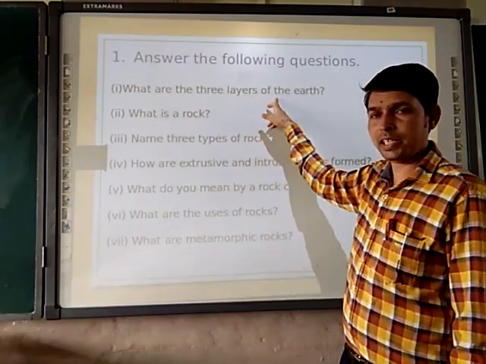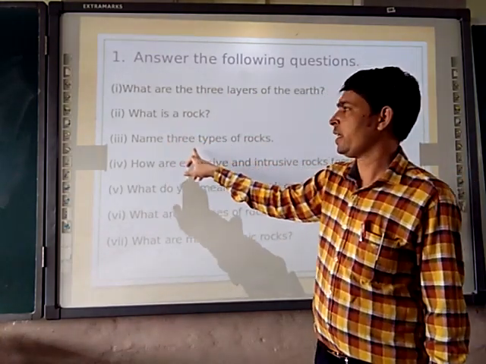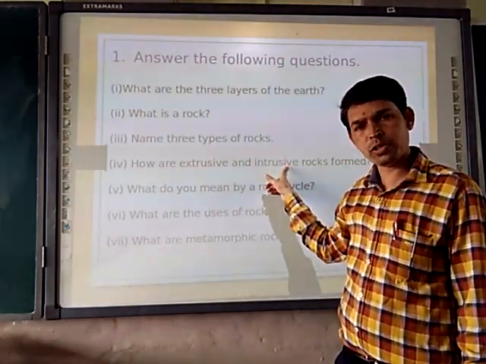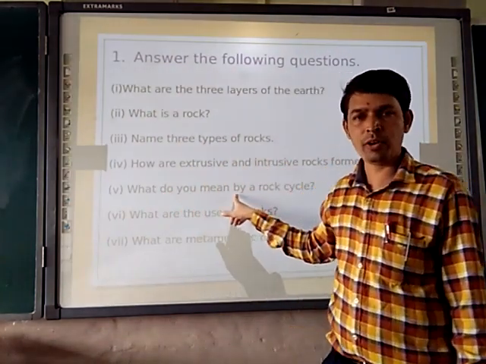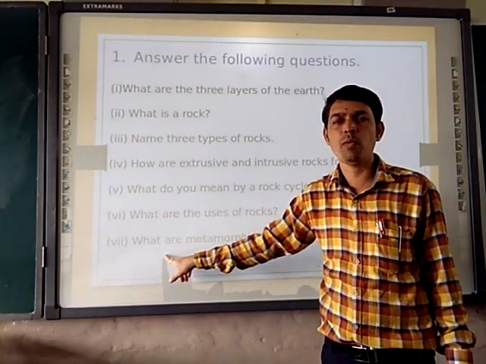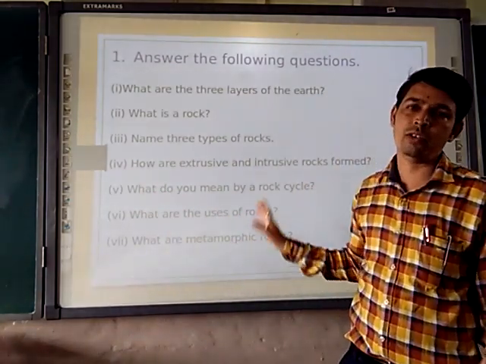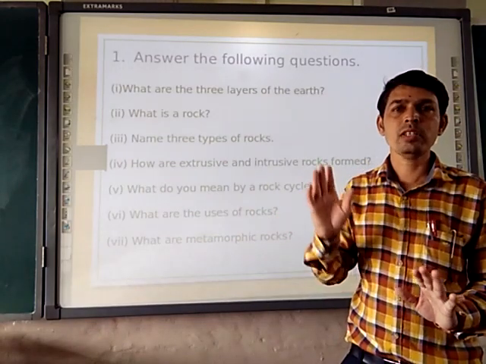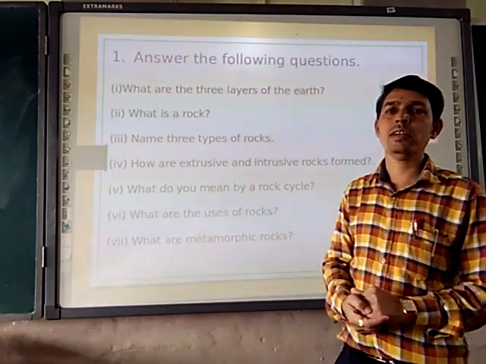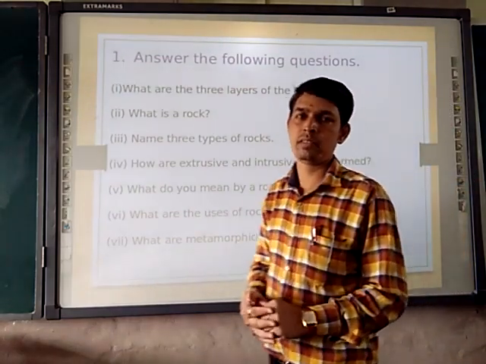What are the 3 layers of earth? What is rock? Name the 3 types of rocks. What are extrusive and intrusive rocks? What do you mean by rock cycle? What are the uses of rock? And last one, what are metamorphic rocks? So moving forward to discuss the second question, we will see the next slide.